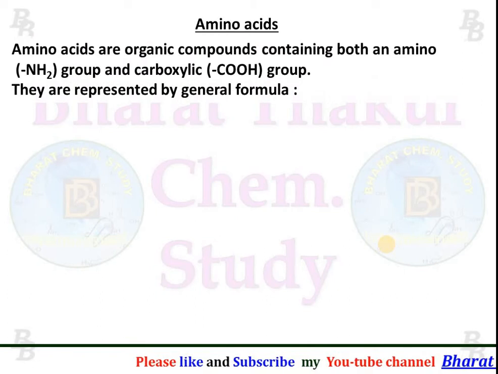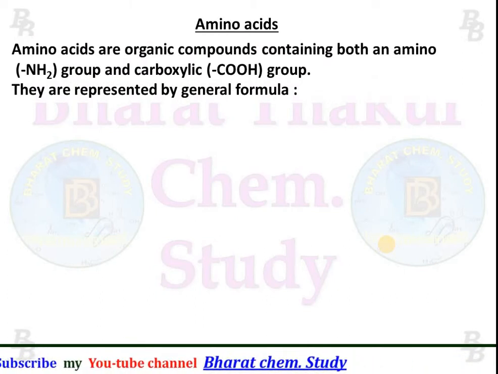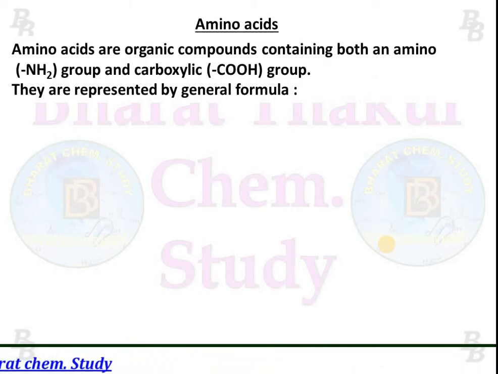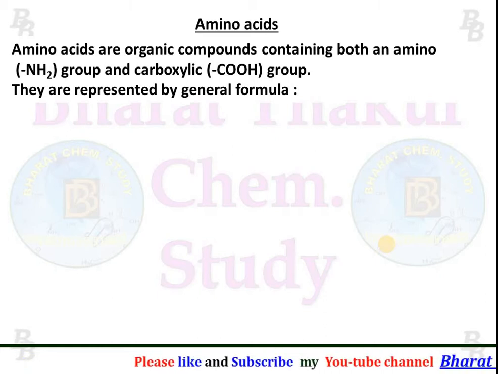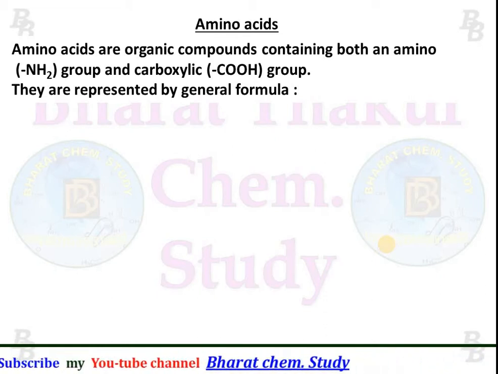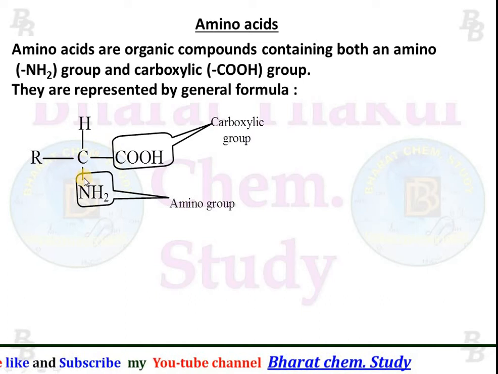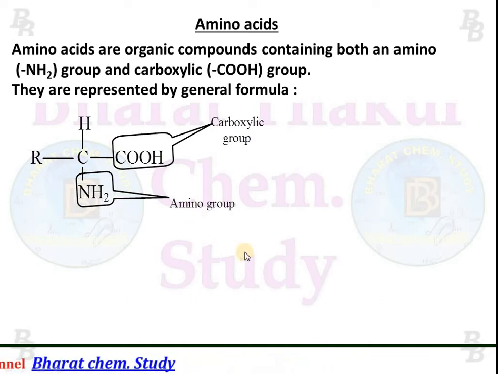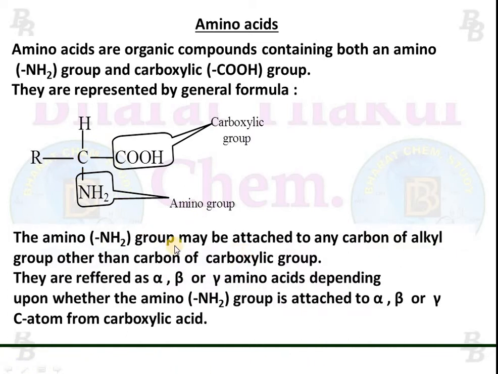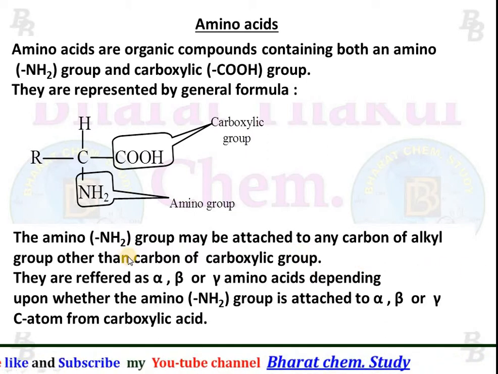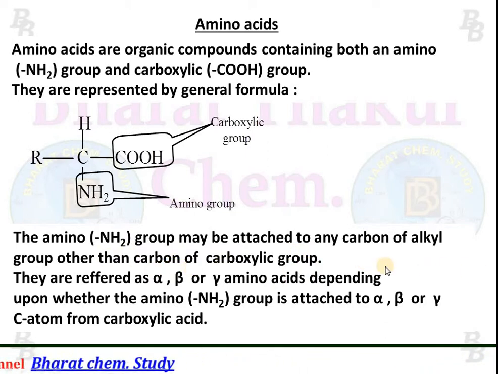Amino acids. Amino acids are organic compounds containing both an amino group and a carboxylic group. They are represented by the general formula like this. So amino acids contain a carboxylic acid as well as an amino group. The amino group may attach to any carbon of the alkyl group other than the carbon of the carboxylic acid.